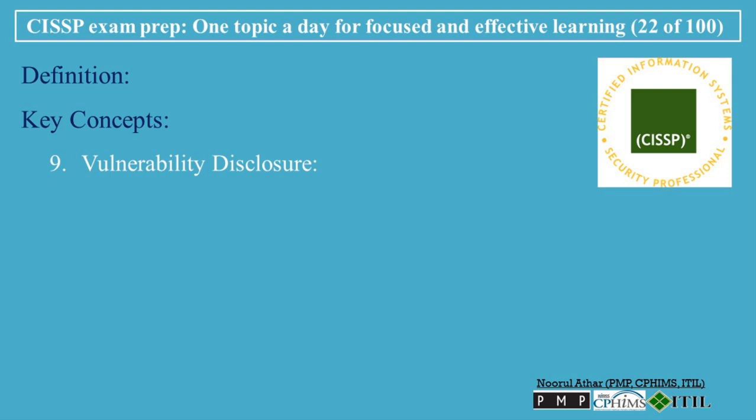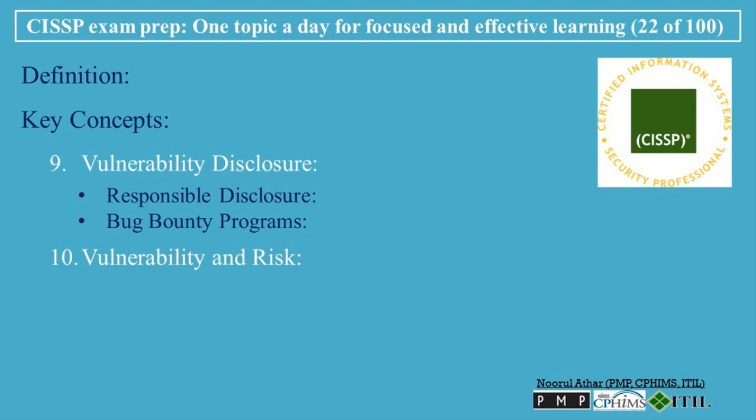9. Vulnerability disclosure. Responsible disclosure, the practice of reporting vulnerabilities to vendors or organizations in a controlled manner to give them time to develop and release patches before public disclosure. Bug bounty programs. Many organizations offer bug bounty programs, where ethical hackers are rewarded for discovering and responsibly disclosing vulnerabilities in their systems.